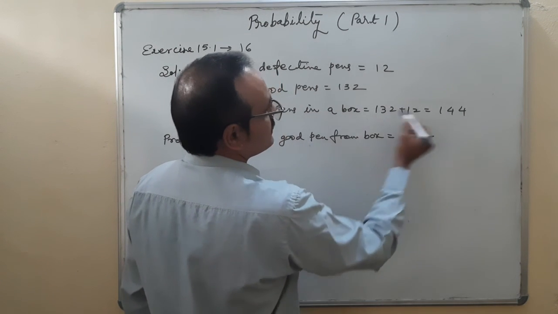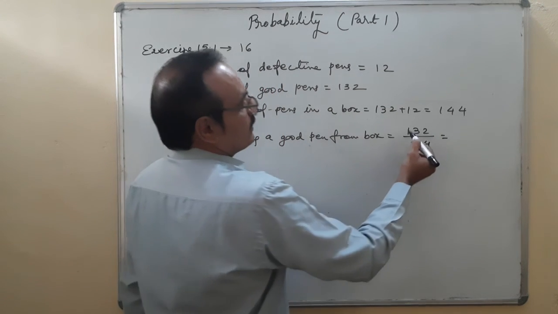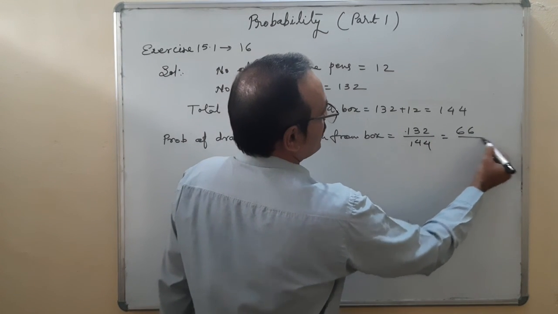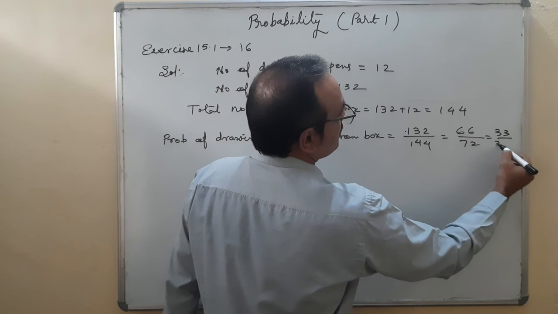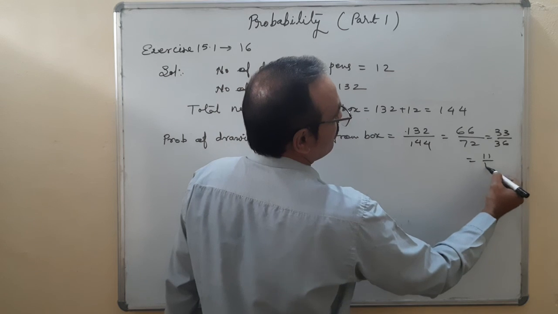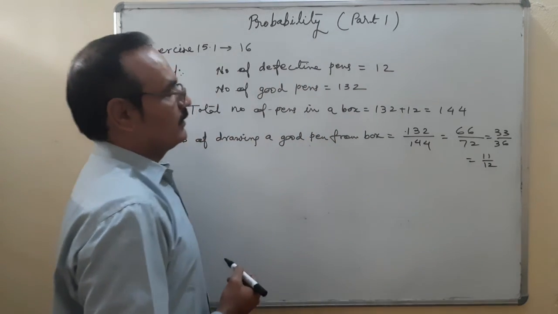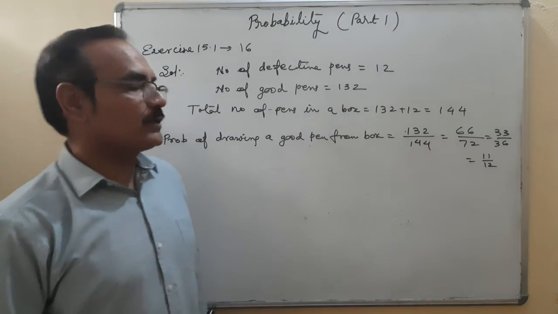Total number of pens present in a box 144. So 2 6s are 12, 2 6s are 12, it is 72, again 33 by 2 3s are 6, 36, and 11 upon 12. So that means the probability of drawing a good pen from a box is equal to 11 upon 12.